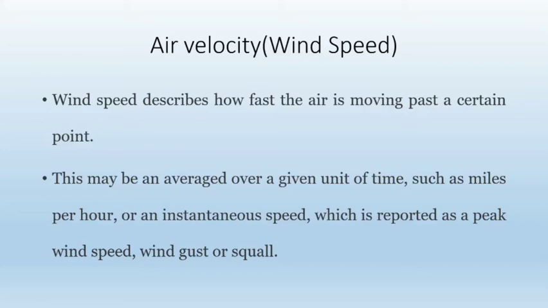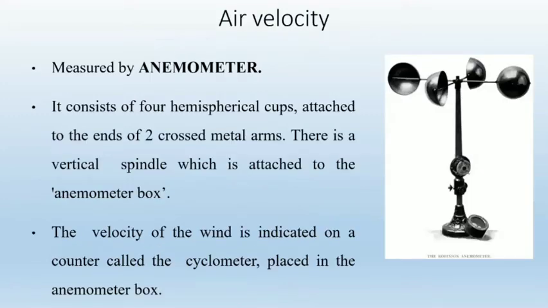So what does air velocity or wind speed describe? It describes how fast the air is moving, and it is given in a unit of time like miles per hour, and it is measured in a unit, wind gust or squall. So the instrument used for measuring the air velocity is called an anemometer. You can see in the image, the anemometer.